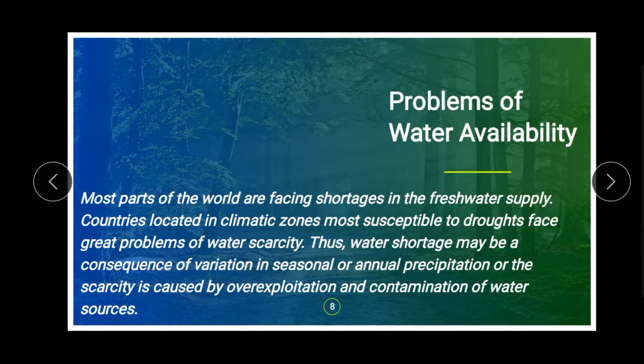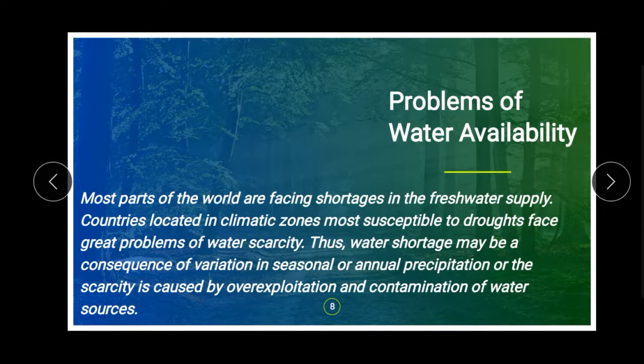Countries located in extreme climatic zones, like severe cold or severe heat, suffer droughts because of the unavailability of water. Next, water shortage may be a consequence of variation in seasonal or annual precipitation, or the scarcity is caused by over-exploitation and contamination of water sources.